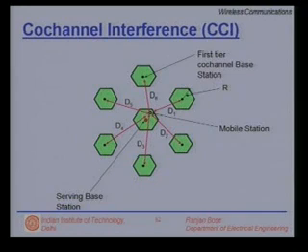Clearly, the location of the mobile will determine the exact distance of the mobile from the interfering base stations. Here, there are 6 distances from the 6 base stations radiating in the same frequency band. I have marked them as D1 through D6, and they are all different.